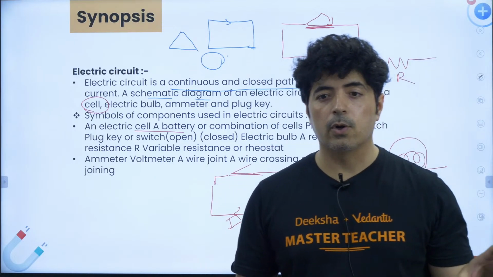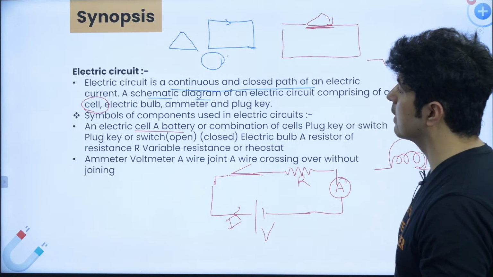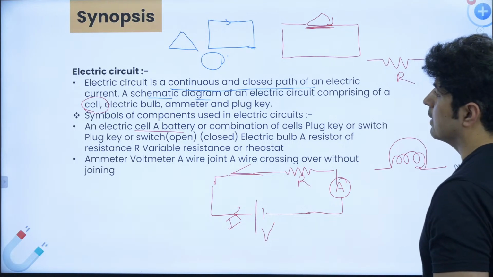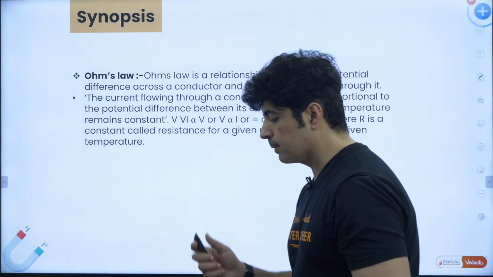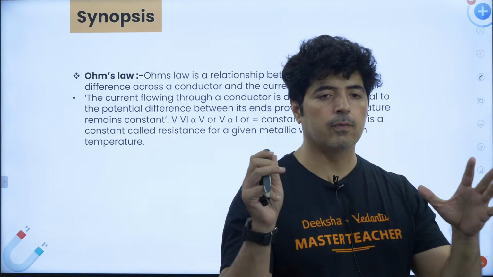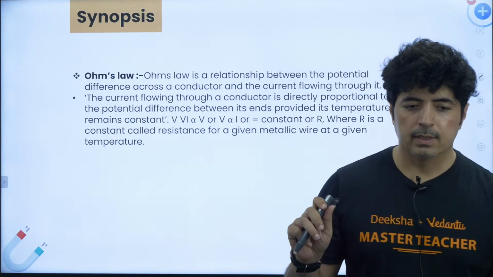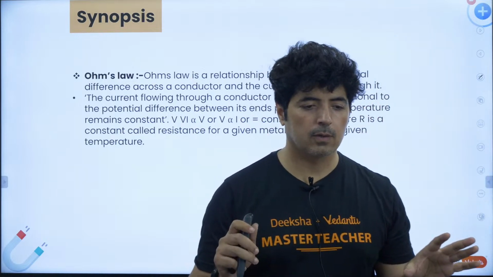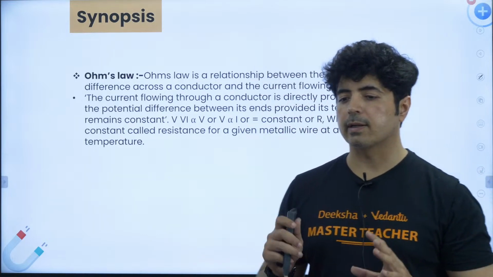Okay guys, let's go further. Now we come to something called Ohm's law. So we got the circuit done. Initially we started off with electric current. Electric current is nothing but flow of charge. Then we understood what potential difference is, and the direction of electric current.